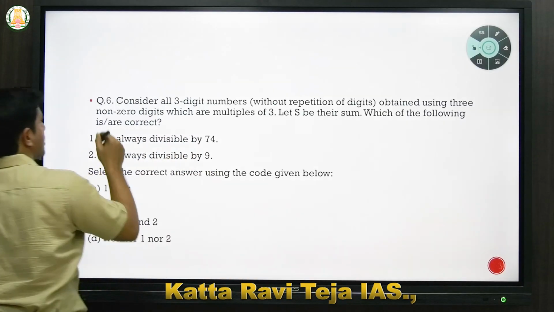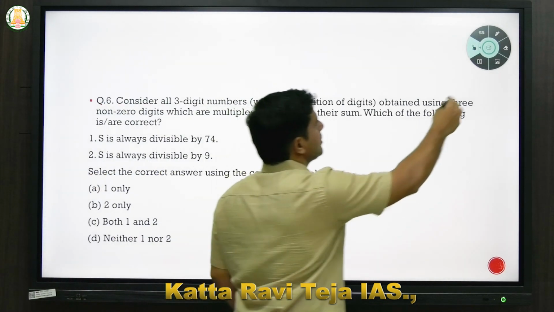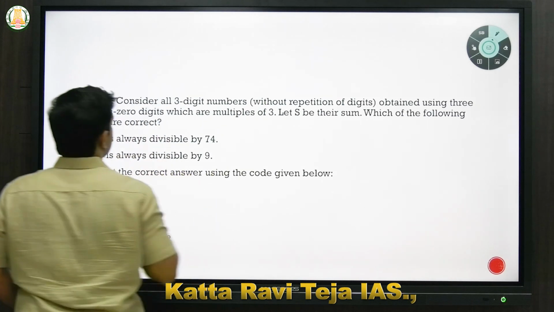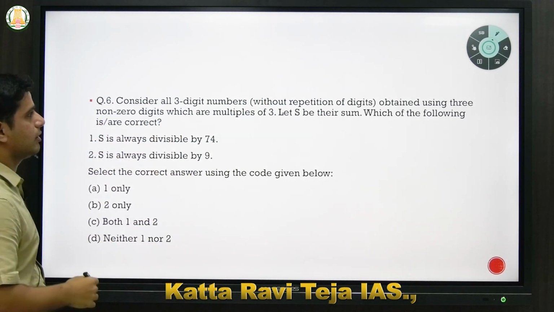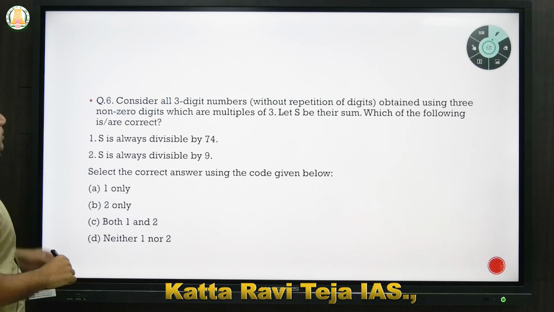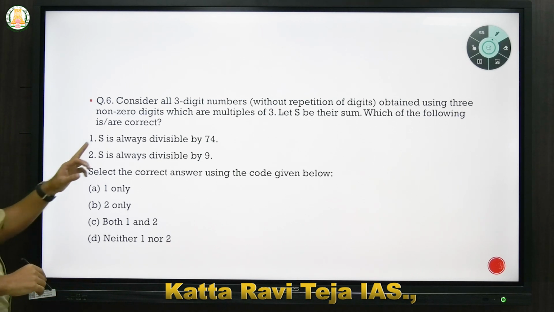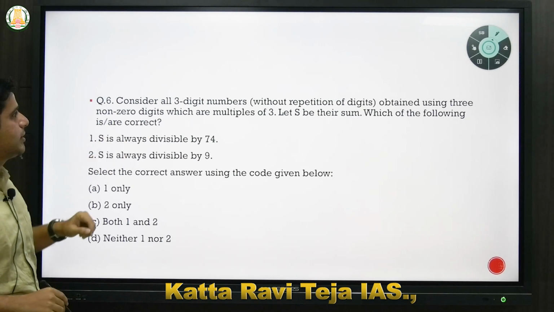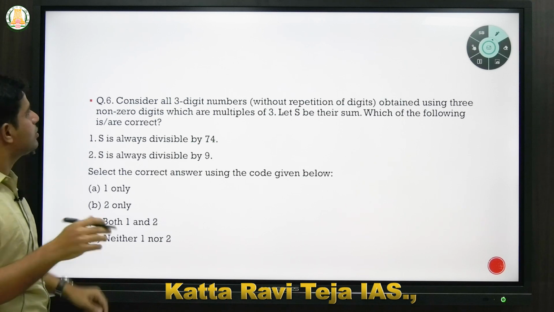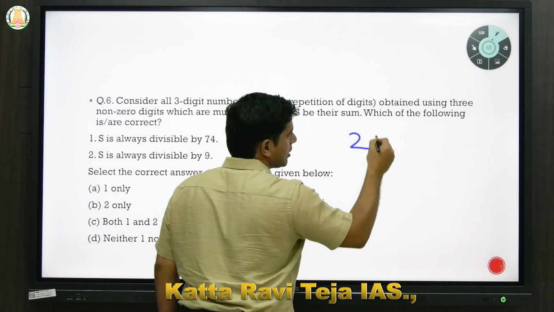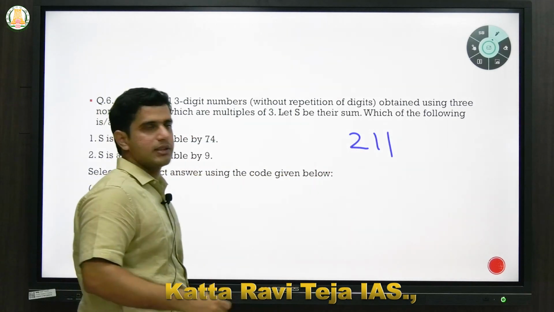This question number you can just see from the actual paper. There is some difference in the order, but you find this question in the CSAT paper 2021 booklet A. Consider all 3-digit numbers without repetition of digits. Without repetition means, let's say 211 has repetition, since 1 is repeated.